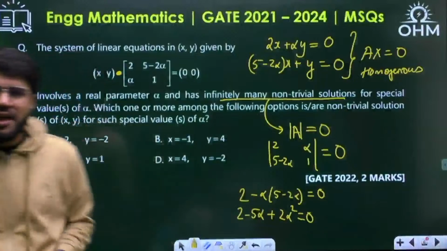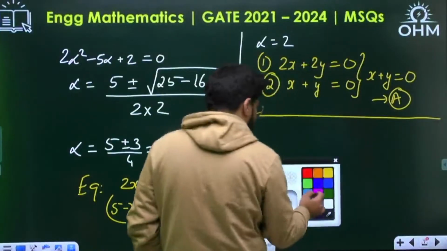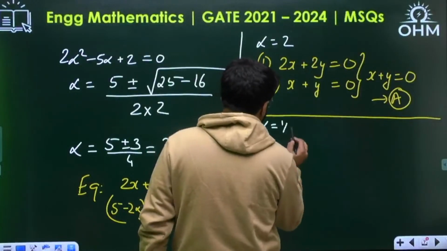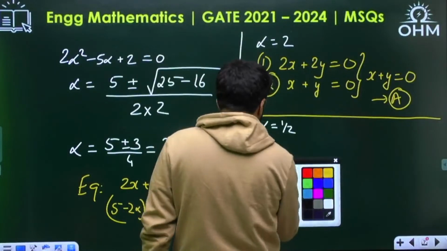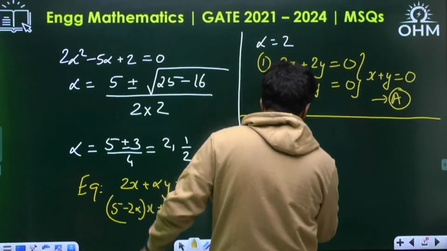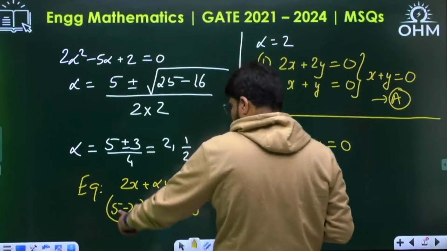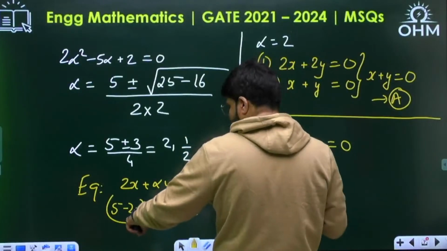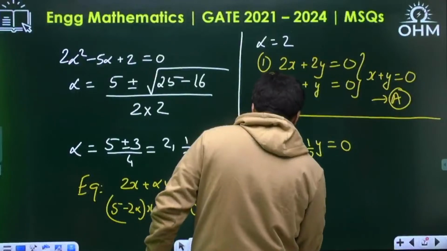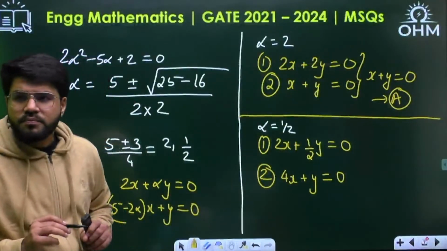Maybe one more option is correct for another value of alpha. What is that other value of alpha? I have got another value of alpha as 1 by 2. Putting that value, my first equation will be 2x plus alpha y, so plus half y equal to 0. The second equation would be 5 minus 2 alpha; alpha is half, so 5 minus 1, 4x plus y equal to 0. Again, it is one and the same thing only.